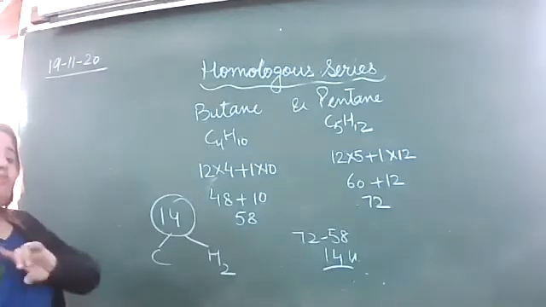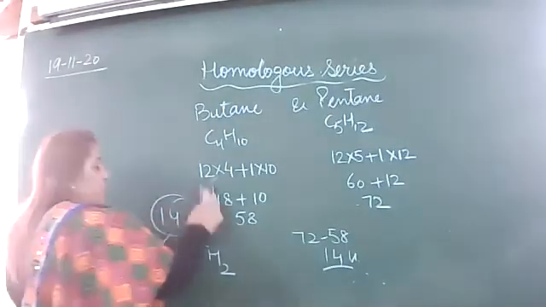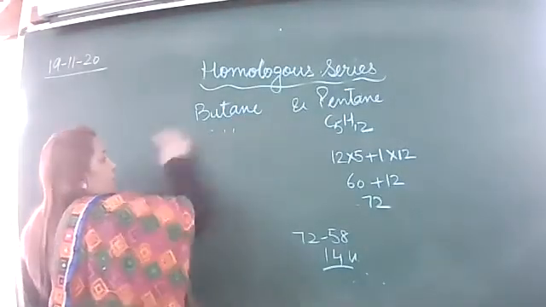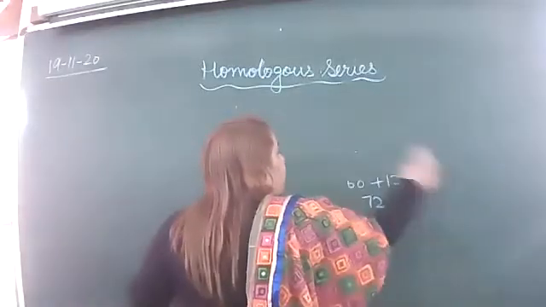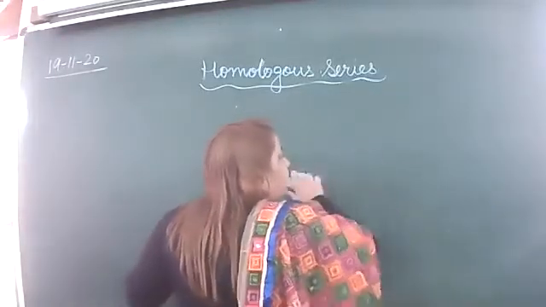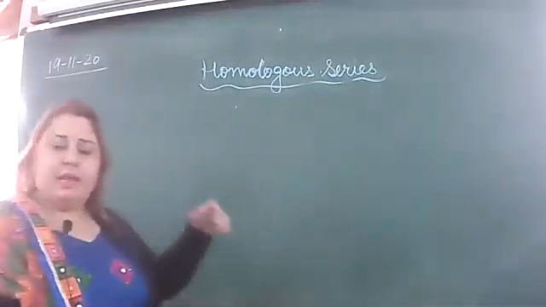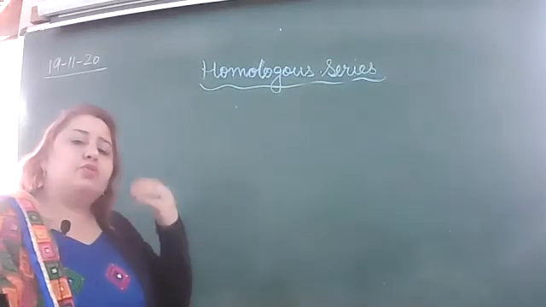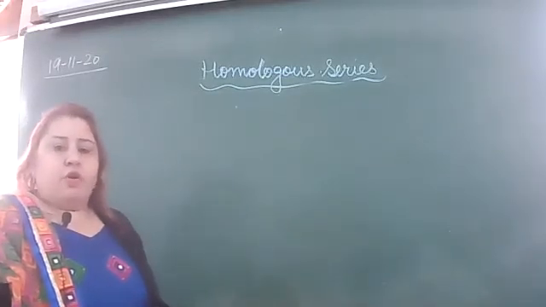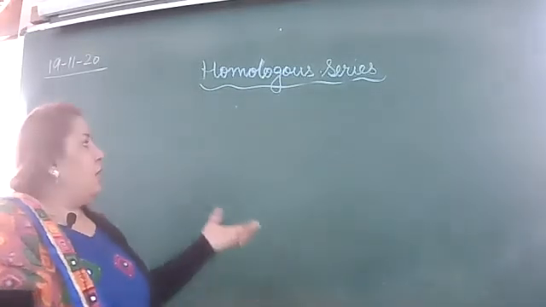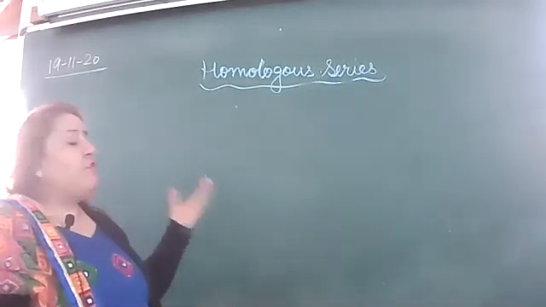I am giving you one more example, though we have not discussed the alcoholic group. I am taking one example of alcohols just to make clear that this rule is not followed only in the alkane or alkene series; it is followed in functional groups also.